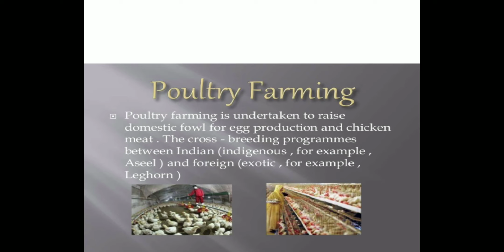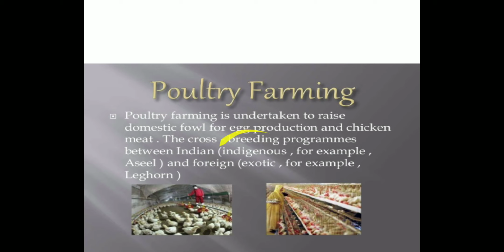So these are the two kinds. We have to understand the difference between broilers and layers. These are part of the poultry farming of hen. Otherwise, ducks and other birds are also domesticated for poultry farming as well.